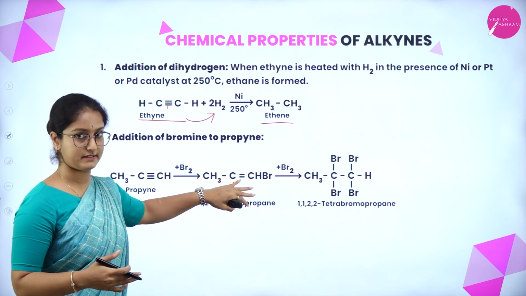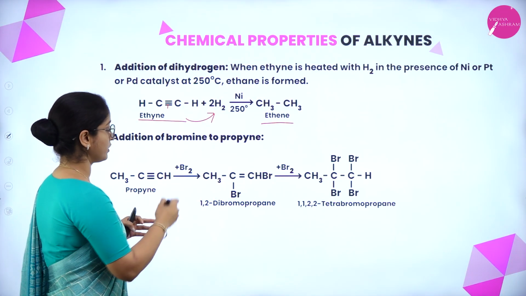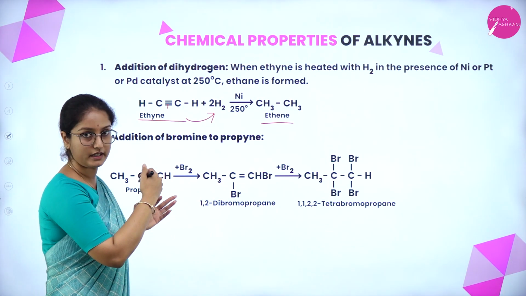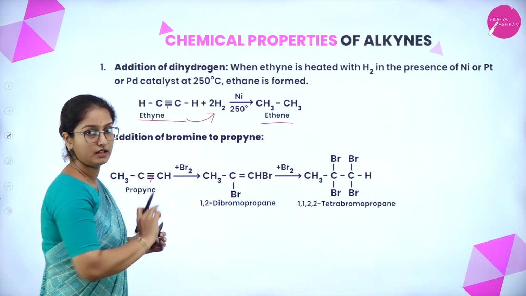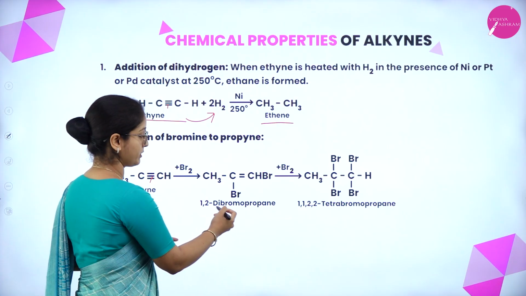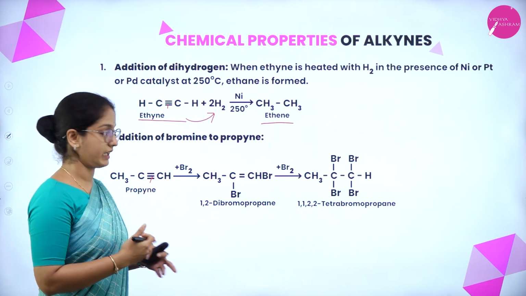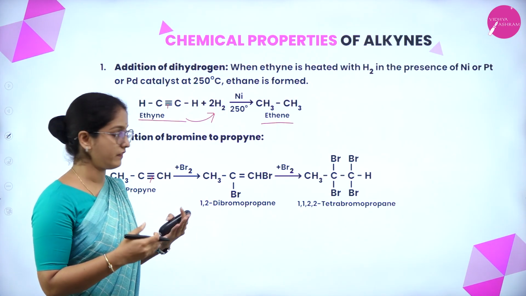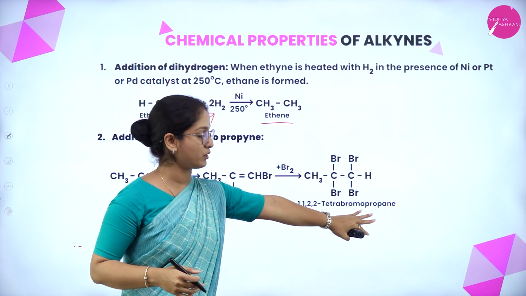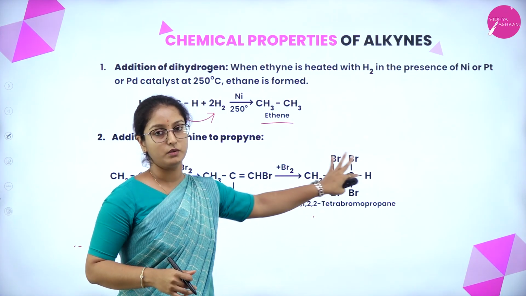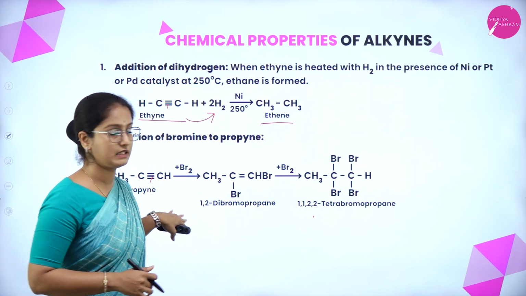It goes step by step. Here in the propyne, one bromine molecule attacks the propyne. That is, one of the pi bonds is broken down by the bromine molecule, forming 1,2-dibromopropane. Again, a further step is involved, forming 1,1,2,2-tetrabromopropane. So this is how the compound is formed.